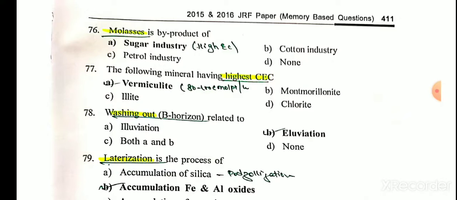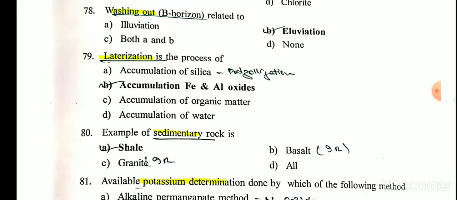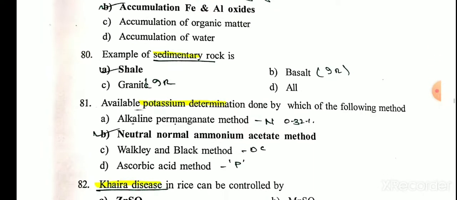The mineral having the highest cation exchange capacity is vermiculite. Washing out, B horizon is related to eluviation. Actually, it is the A2 horizon. Laterization is the process of accumulation of iron and aluminum oxide. An example of sedimentary rock is shale.